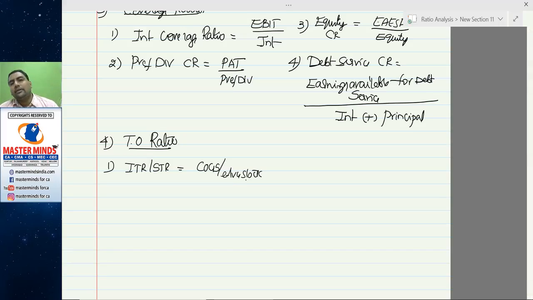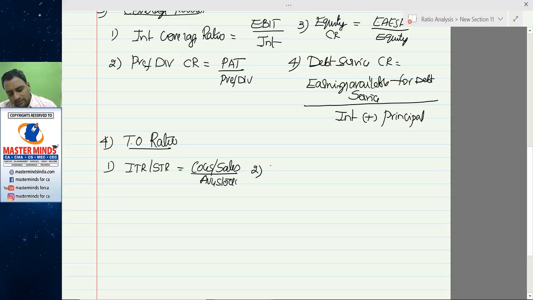When you are valuing the stock at cost, the numerator must be expressed in cost. That's why COGS is taken rather than sales. So if you don't have COGS, then take sales in the place of COGS. That's why the formula is written as follows: COGS, if not available, sales, by average stock.